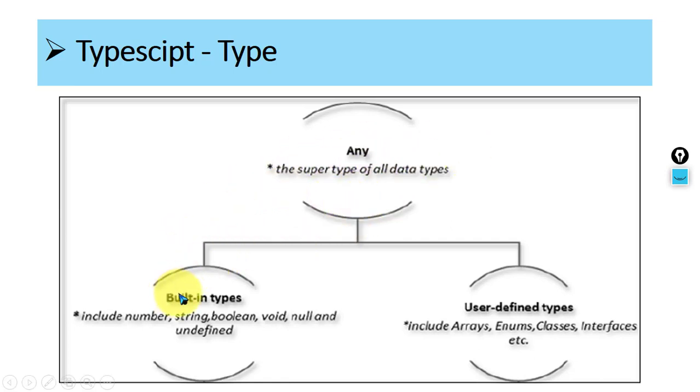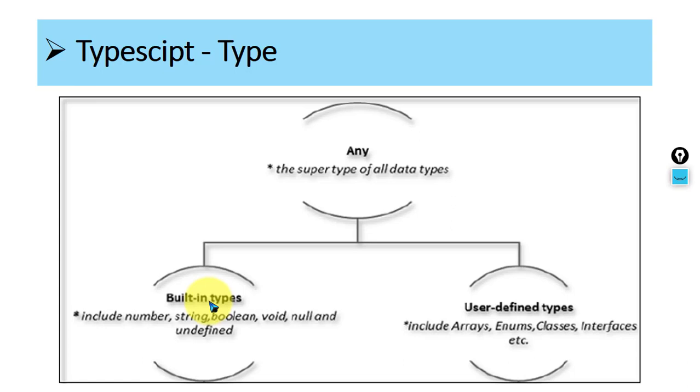Then it is categorized into built-in types and user-defined types. Built-in types are basically number, string, boolean, void, null. Undefined is also available in TypeScript. This is new. And user-defined includes arrays, enums, classes, interfaces.